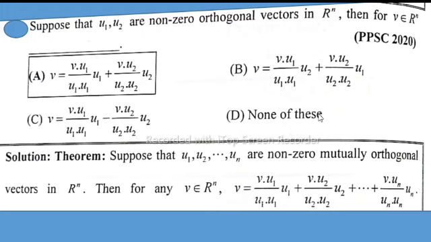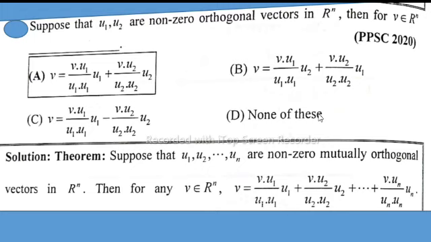In this lecture, I will solve Pakistan Public Service Commission 2020 MCQs. That is, suppose that U1, U2 are non-zero orthogonal vectors in R^n, and then for V belonging to R^n.